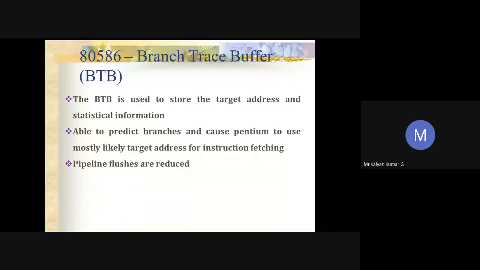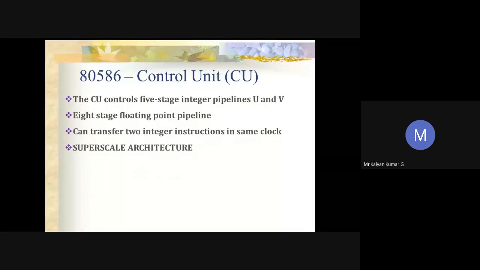We have some algorithm being followed for branch prediction. It will be able to predict branches and cause the Pentium to select the most likely target address for the instruction fetching. By doing this, the pipeline flush costs and the subsequent fetching operations can be reduced, and the program execution can be accelerated and made much faster. For this purpose we use the BTB. Next is the control unit.